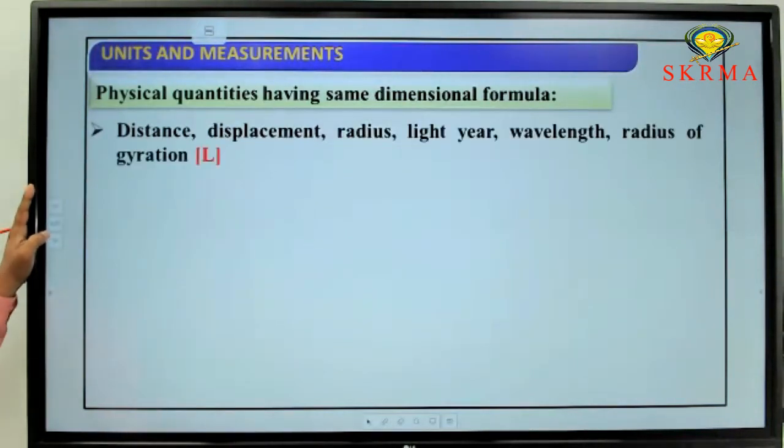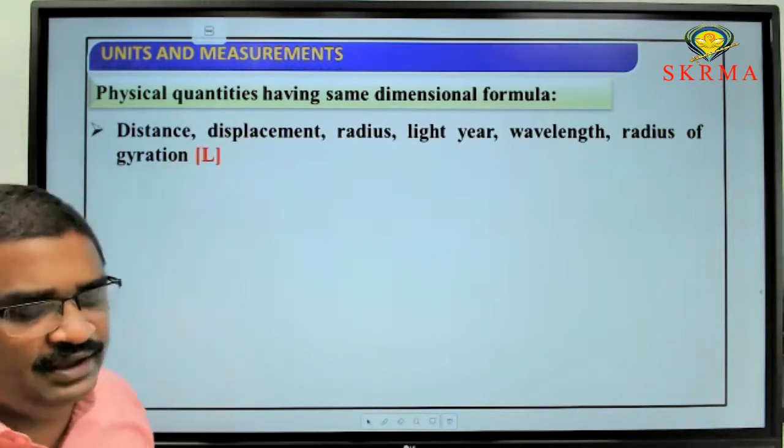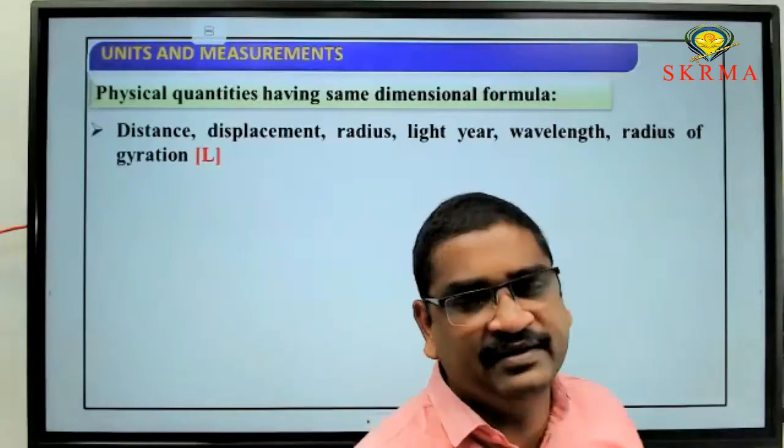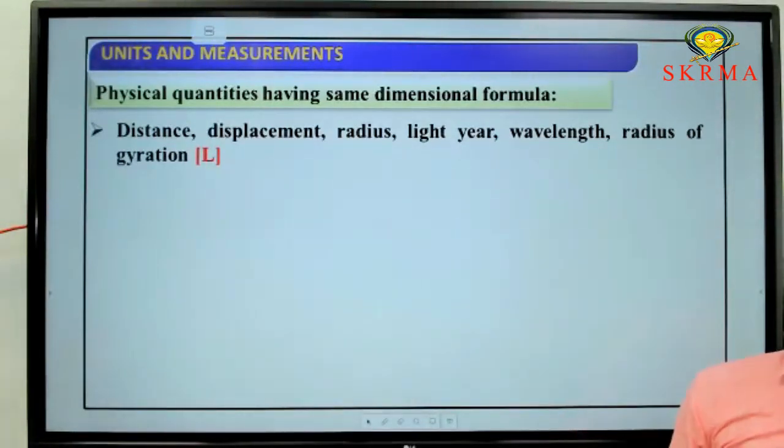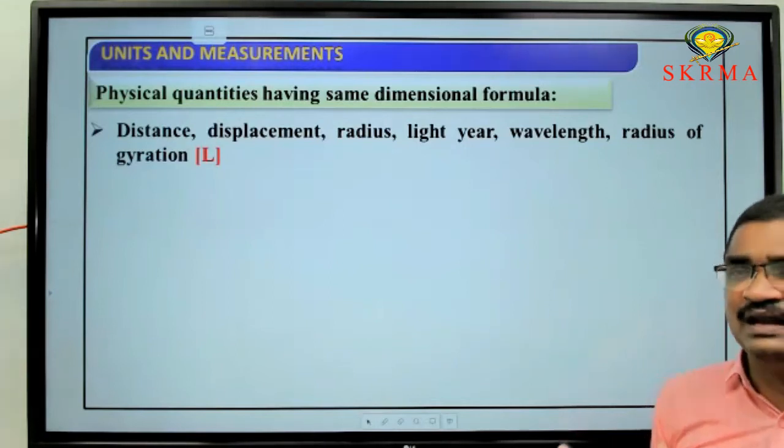Now, go through this slide. Here, physical quantities that have the same dimensional formula are grouped. Distance, displacement, radius, light year, wavelength, and radius of gyration all have the same dimensional formula as length, L.